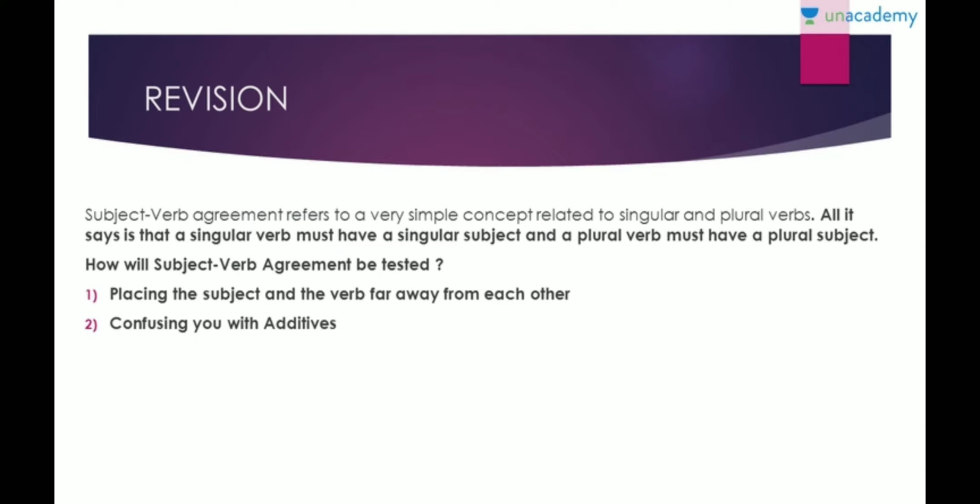So, in the previous session, I'll just give you a little bit of an idea what we had done. Subject verb agreement, as we had read, is a very simple concept which is related to singular and plural verbs. Singular subject, singular verb; plural subject, plural verb, right? That is how it should be. And also, we had read how subject verb agreement is tested. Either the subject and the verb are placed far away from each other, or they confuse you with adjectives.